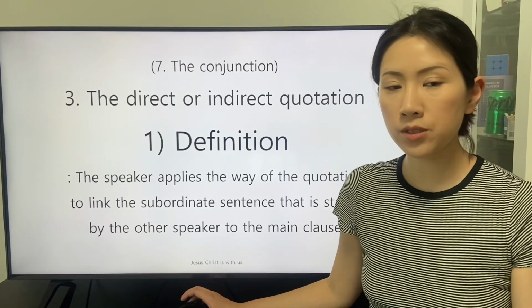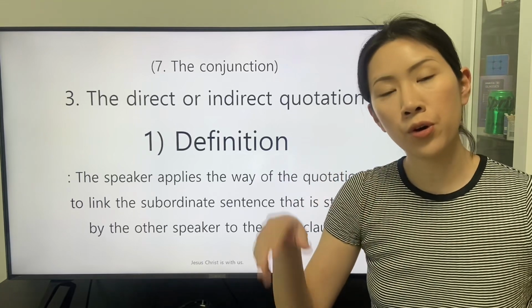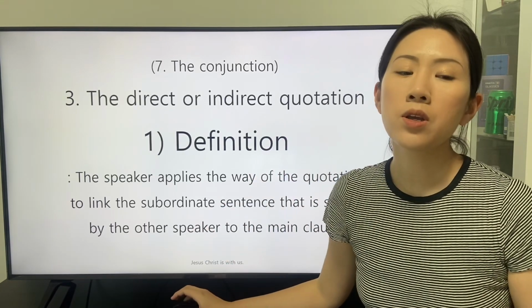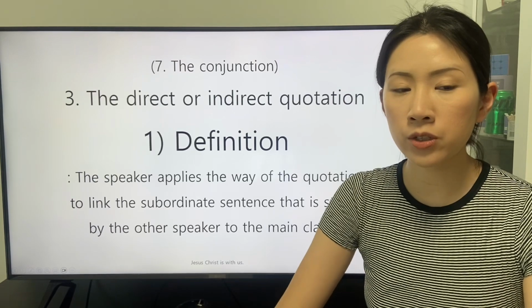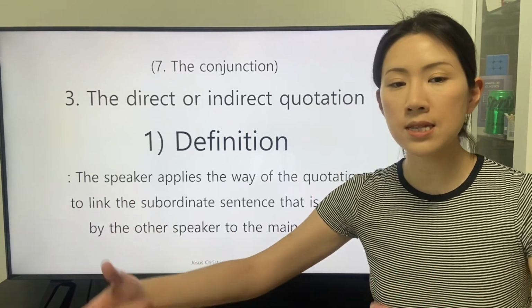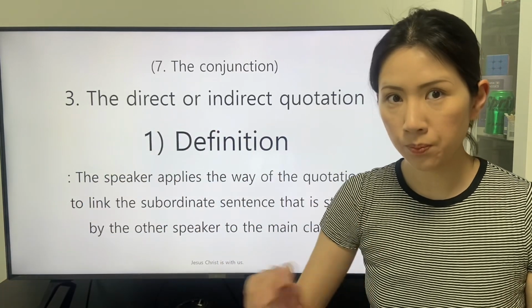From now on, we will study about the definition of the direct or indirect quotation. The speaker applies the way of the quotation to link the subordinate sentence that is stated by the other speaker to the main clause.